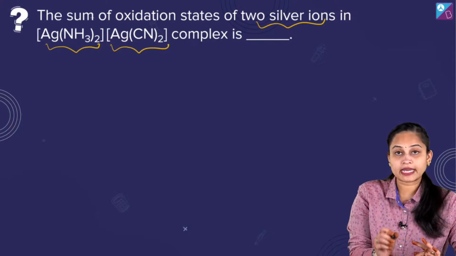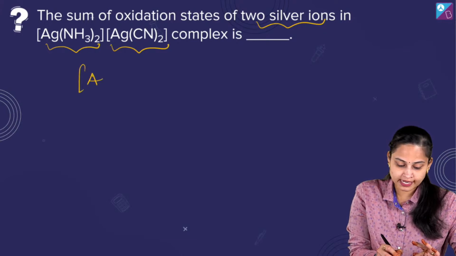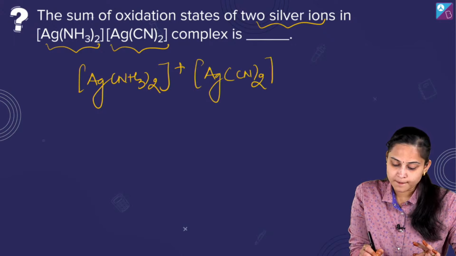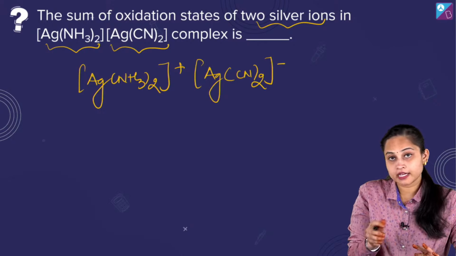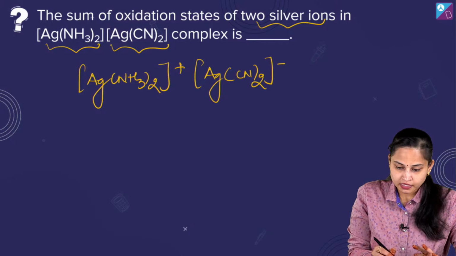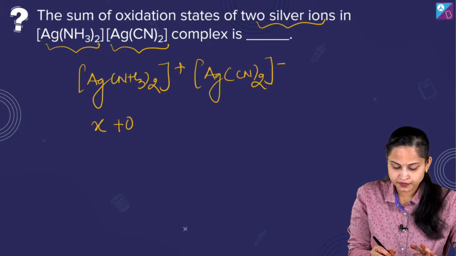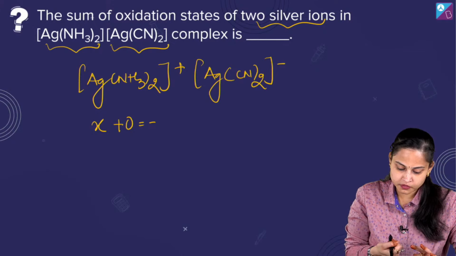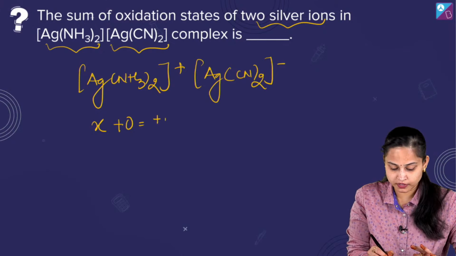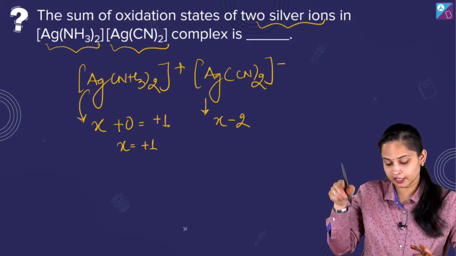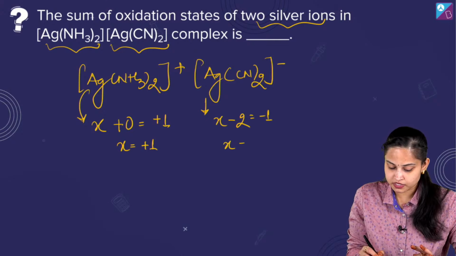तो इसमें एक केटायन होगा, एक एनायन होगा, so it's Ag(NH3)2 plus and it is Ag(CN)2 minus. तो यहाँ पर अगर मैं सेंट्रल मेटल एटम सिल्वर की बात करूं तो इट इज X plus 0 for ammonia, neutral ligand 0, which will be actually equals to what? Plus 1 over here. So X is equals to plus 1 for this one. For this, if I just talk about X, minus 2, cyanide ion, CN negative, so minus 2 equals to minus 1. So X is equals to plus 1.